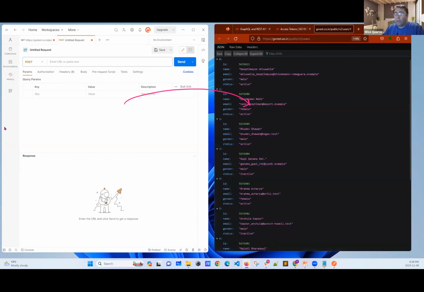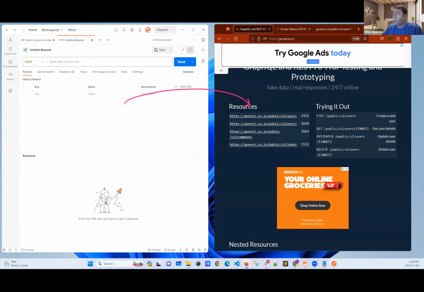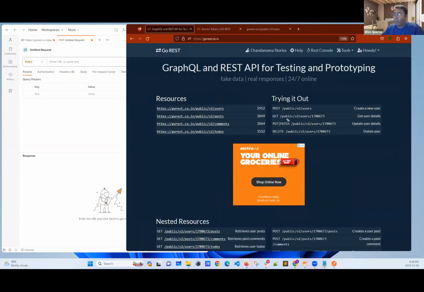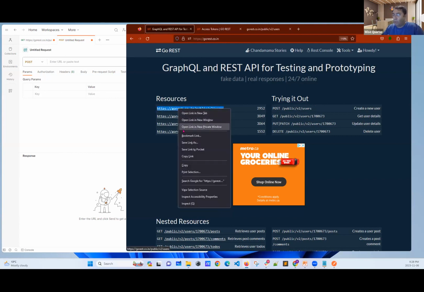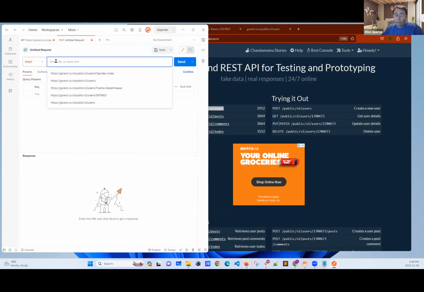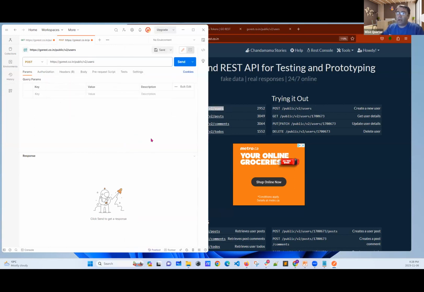Okay, let's do this. Now, for sure, I need to check my URL. Let's make it a little bit big. These are the things they provide. They say, okay, if you want to use post, please use this URL. Got it? Which means I have to copy this. Let's copy and provide it here. This is going to be my user. Got it. Good. What I'm doing now, I'm creating the request, my friends.